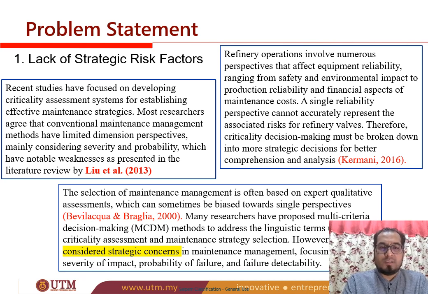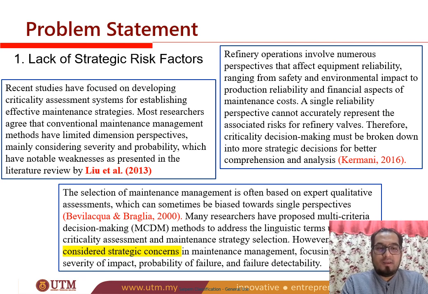Liu in 2013 has a very detailed literature review paper, which concluded that most papers only consider the severity of the risk and or the probability of it happening for maintenance criticality analysis. Kermani in 2016 proposed that a maintenance strategy must be combined with a strategic decision for better comprehension and analysis.